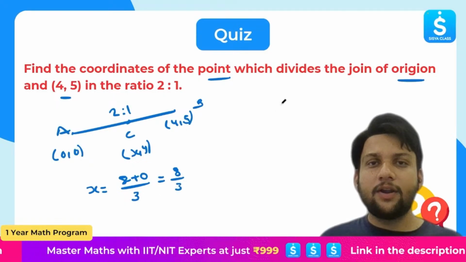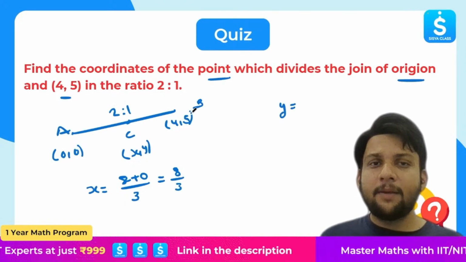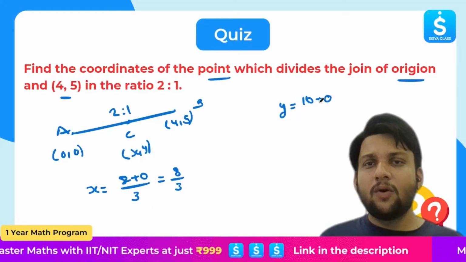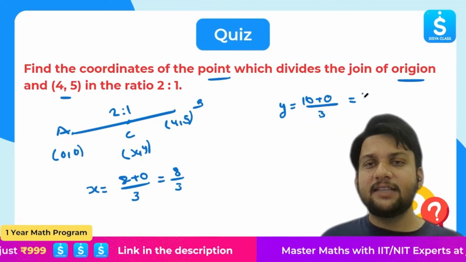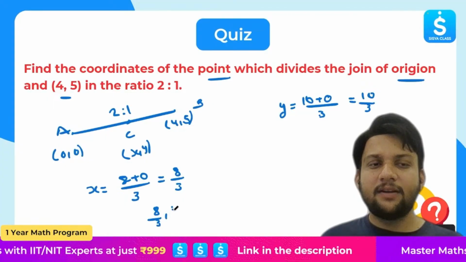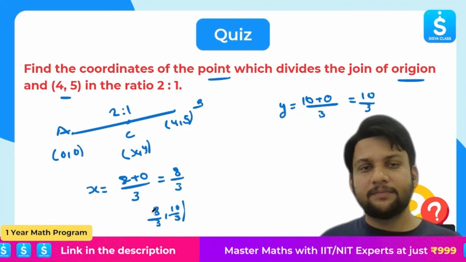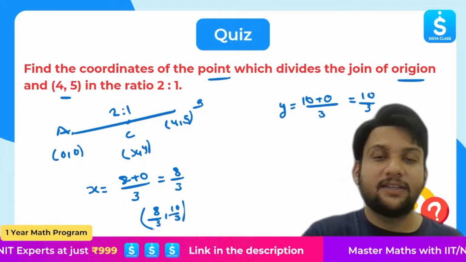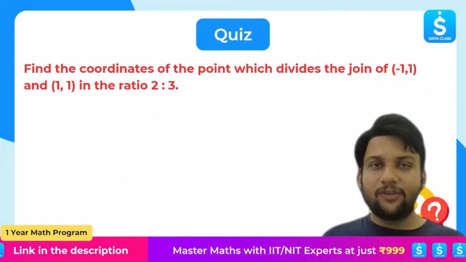Similarly, the y coordinate will be given by 2 multiplied by 5, 10, plus 1 multiplied by 0, which is nothing but 0, over 2 plus 1, that is 3. So the answer is 10 by 3. What is the answer? 8 by 3, comma 10 by 3. Clear? See, you can do multiple questions on this. Again, okay. This question is what?